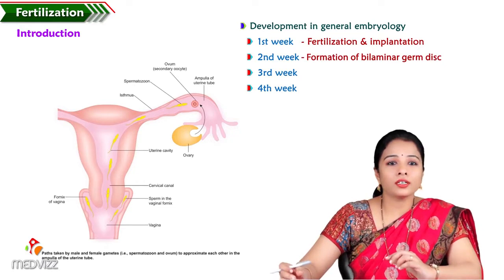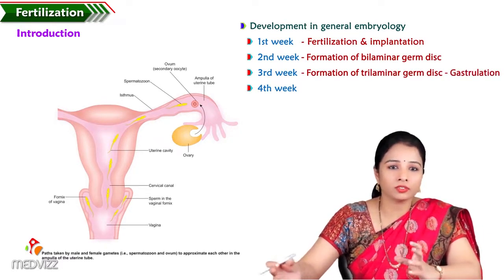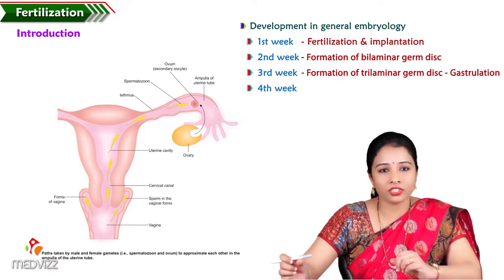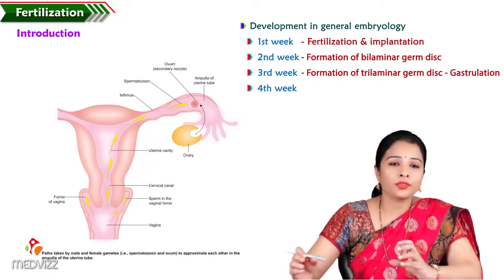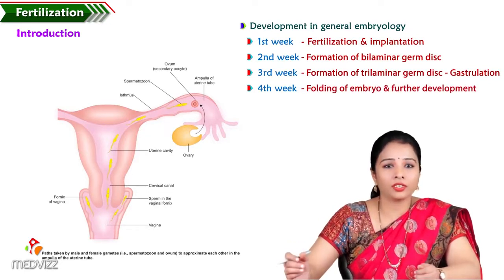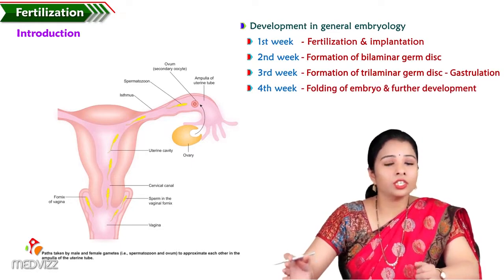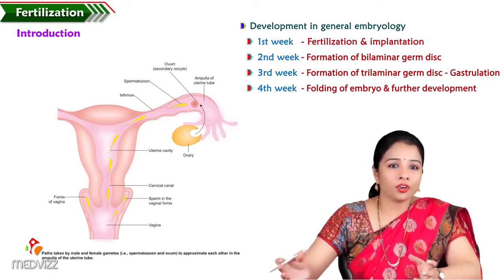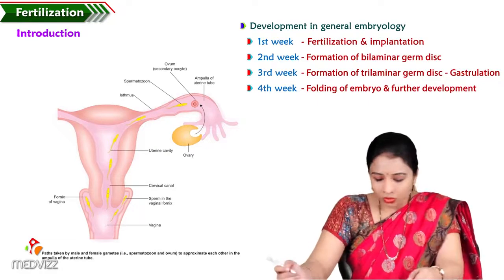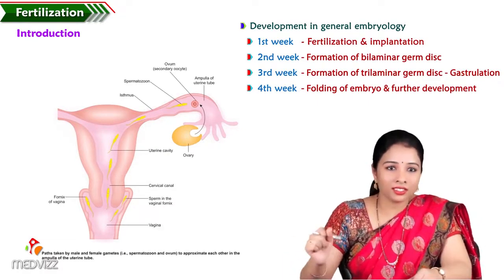In the third week, the trilaminar germ disc, that is the formation of three germ layers called gastrulation. And in the fourth week, the foldings of the embryo and further development. Further, we would continue with systemic embryology, where all the different organs and systems develop. So today's session is on the first week, that is fertilization.